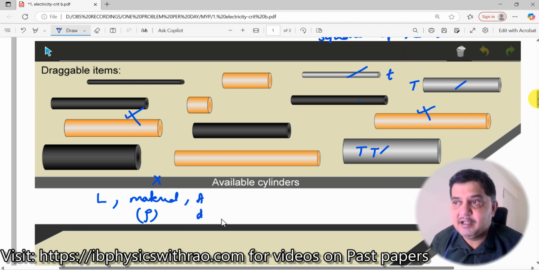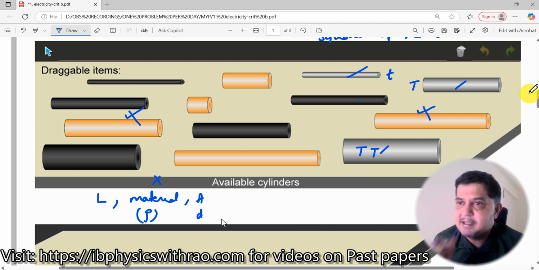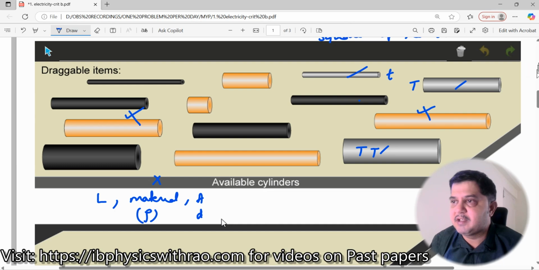Okay. So this is only to show you which of these materials can I choose over here. Do not just choose anything randomly. See to it that you are going to select only those. That is, the resistance will vary with the thickness only, not due to the length or due to the type of the material. So definitely most of them will do type of the material. They will take only one material, but some of you might select the orange, yellowish orange one, or maybe the black one, but don't choose this one. You should only select the silvery one. Okay, now let me move on to the next question.